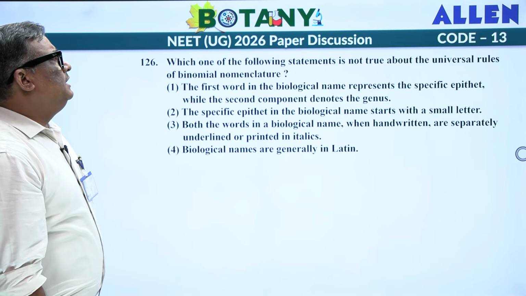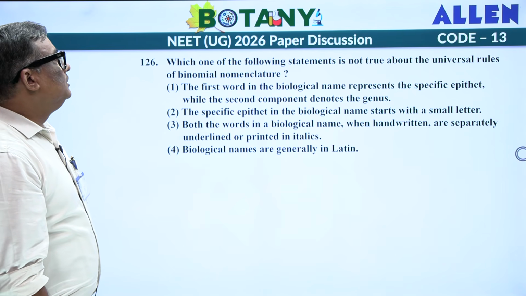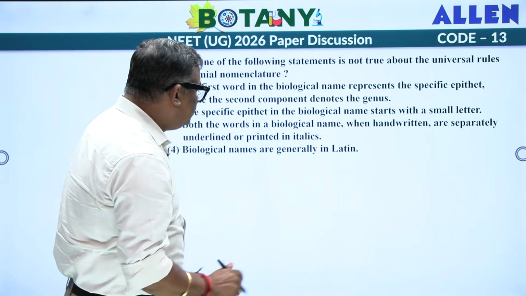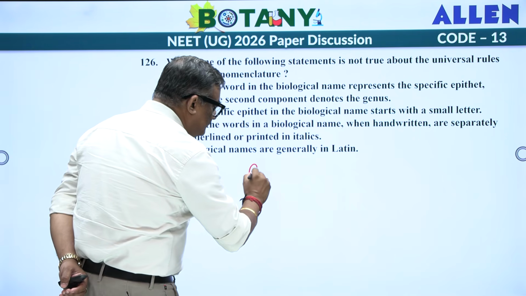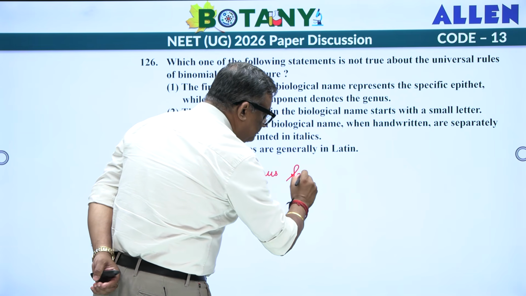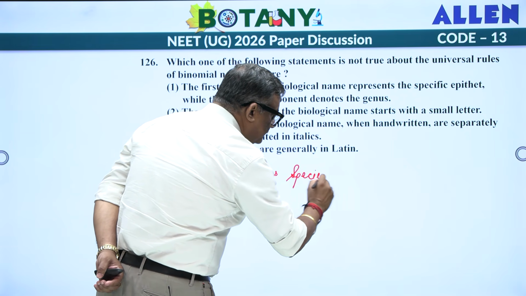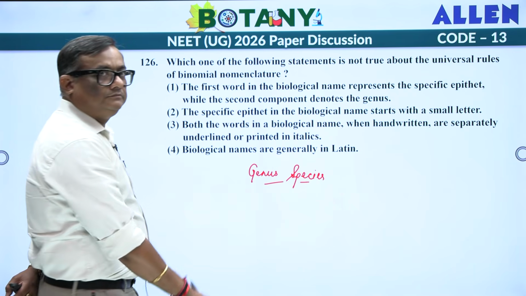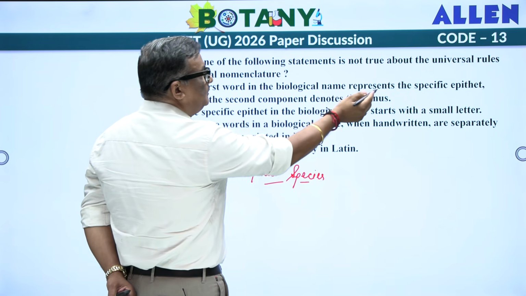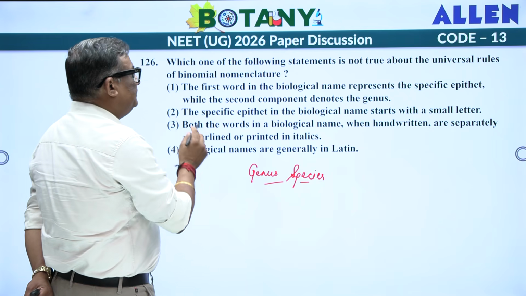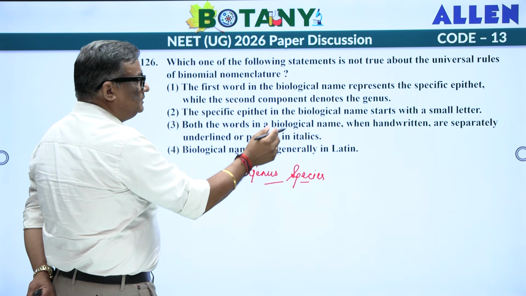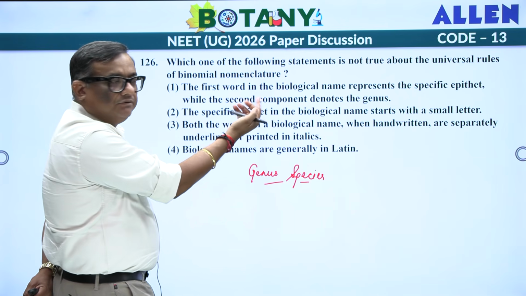Which one of the following statements is not true about the universal rule of binomial nomenclature? When you look at the binomial nomenclature, you normally say it is going to be genus and species. Fine, let's find out. The first word in the biological name represents the specific epithet, while the second component denotes the genus. Exactly opposite they have written.